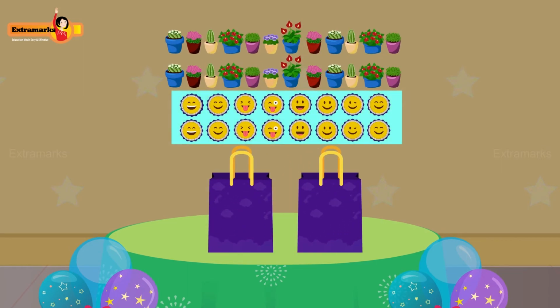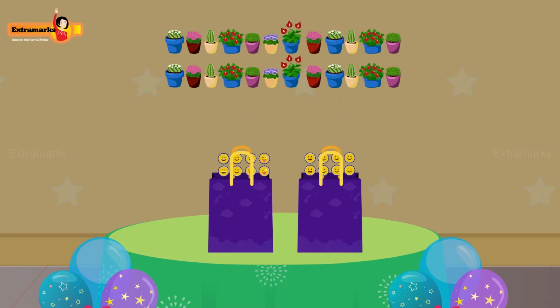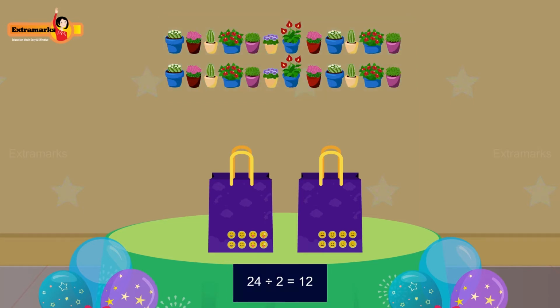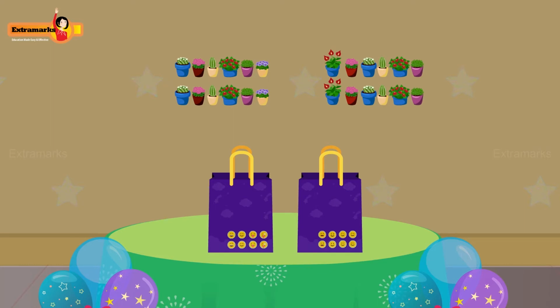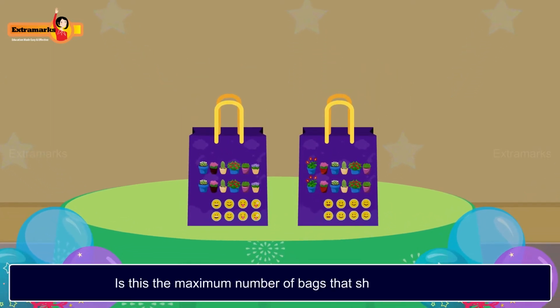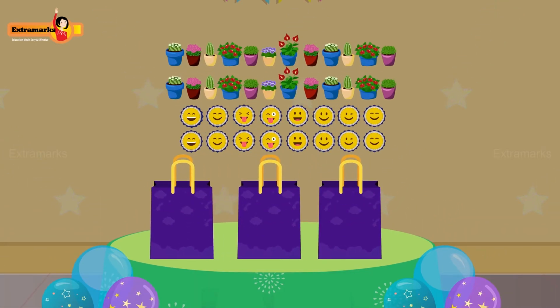There are 16 badges in total, so each bag will have 8 badges, as 16 divided by 2 is equal to 8. Now, there are 24 miniature plants, and 24 divided by 2 is equal to 12. So, each bag will have 12 miniature plants. Is this the maximum number of bags that she can create? What do you think? What if she takes 3 bags and tries to redistribute the gifts?